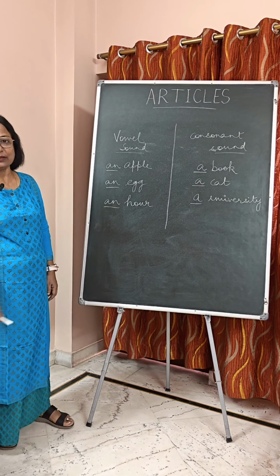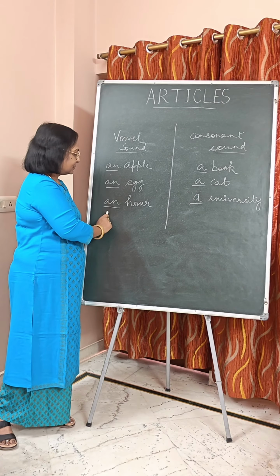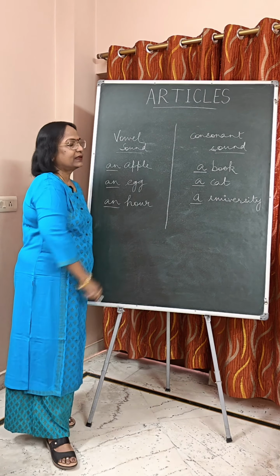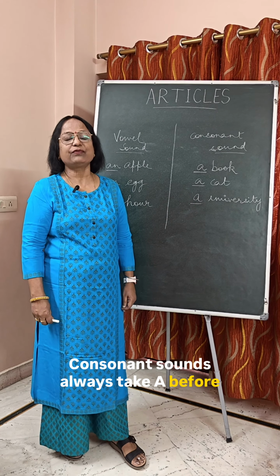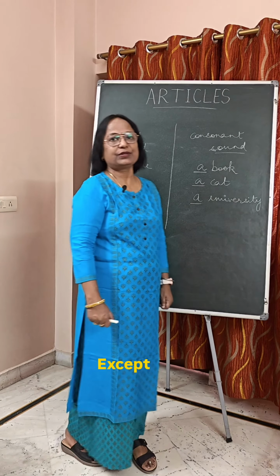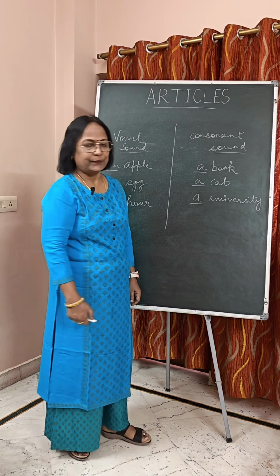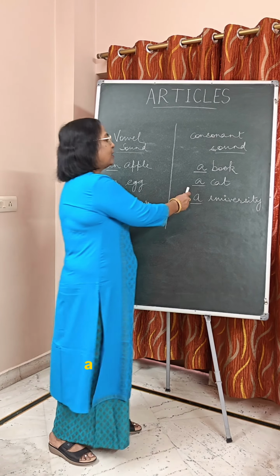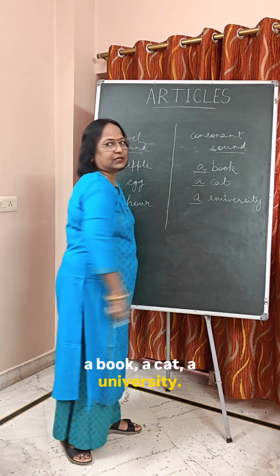For example, an apple, an egg, an R. Consonant sounds always take A before them. Consonant sounds are all other sounds except A, E, I, O, U. For example, a book, a cat, a university.